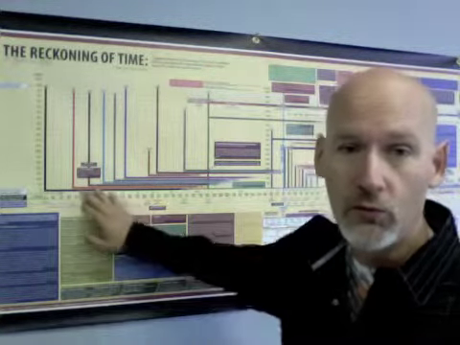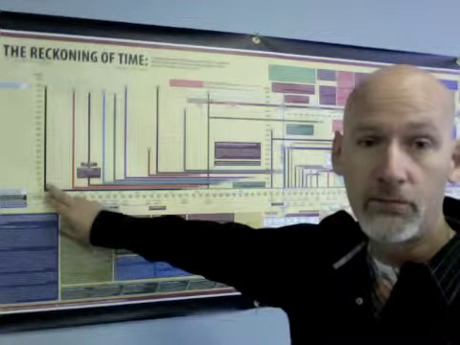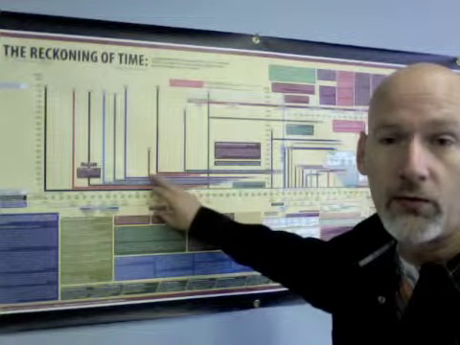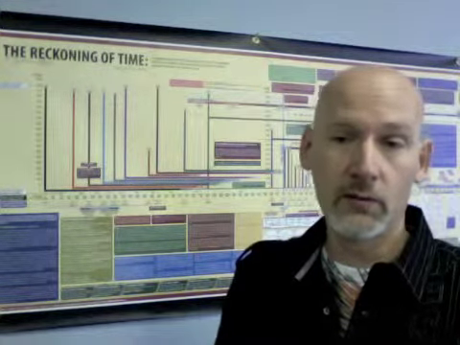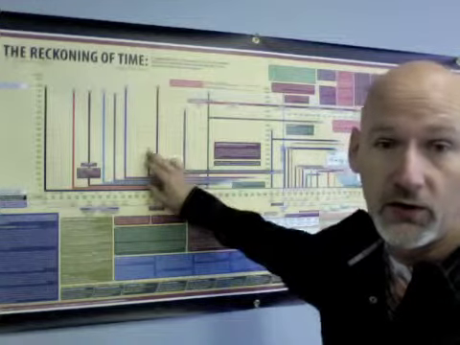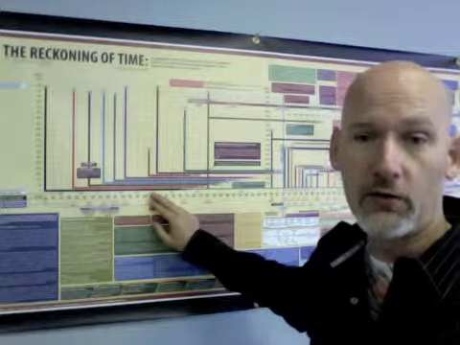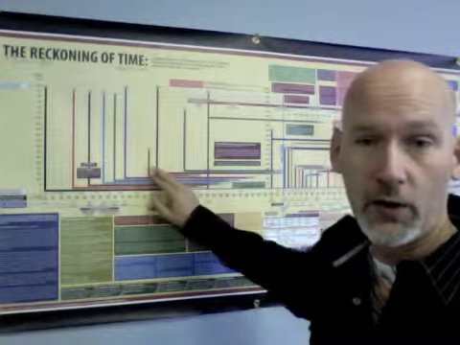And when you roll these bars out, you can see the influence of the fathers who were still alive. So Adam, this black bar, runs horizontal, and you can see that he was alive through generation after generation after generation, influencing and teaching and instructing his children on how to follow God and walk righteous before him. And therefore, you see the influence that Enoch was raised and sat on Adam's lap, learning what it meant to walk in the garden. Enoch, therefore, walks with God in a very intimate way.